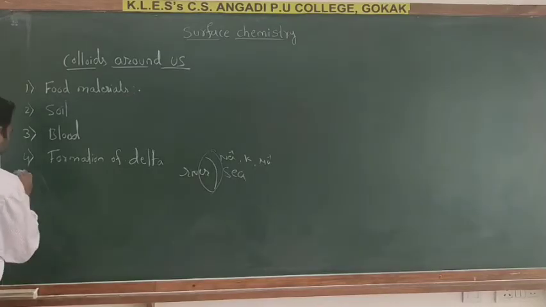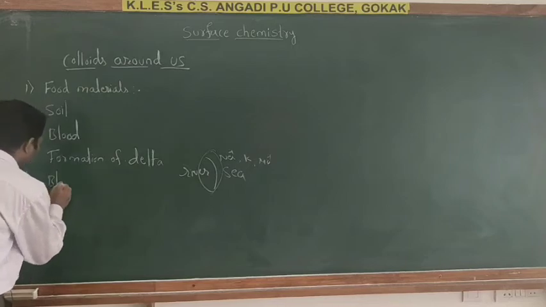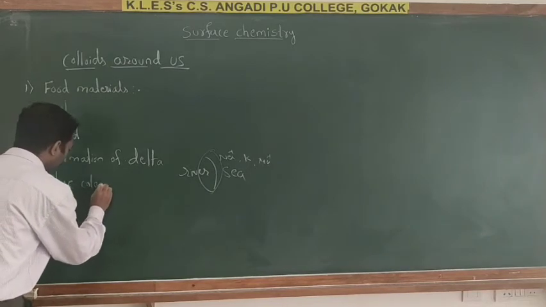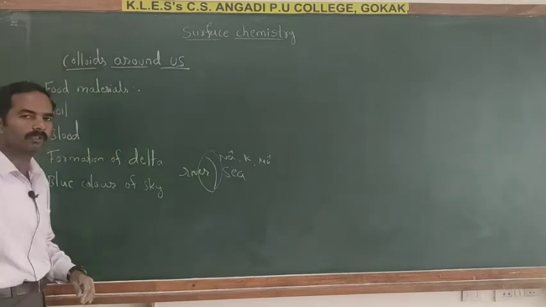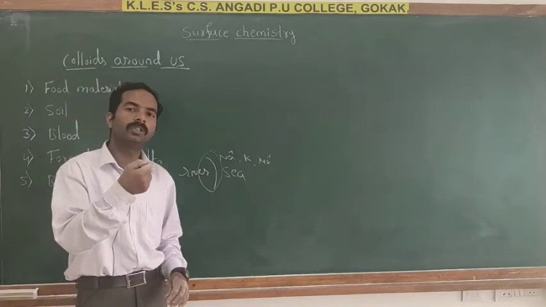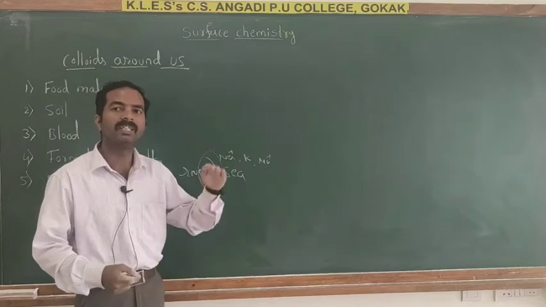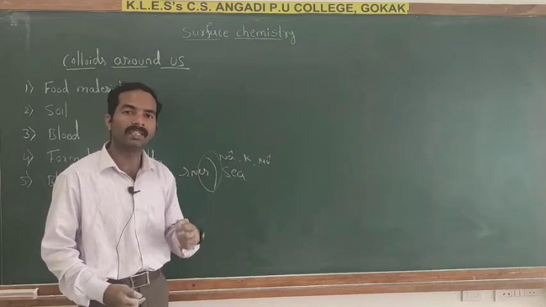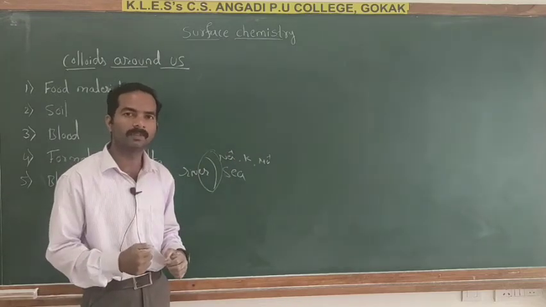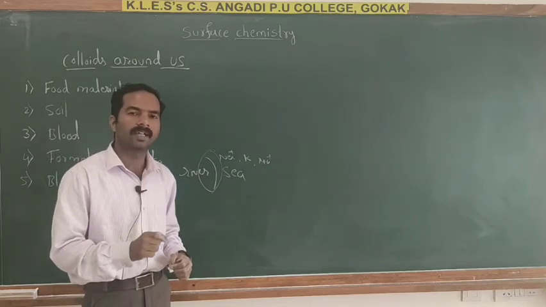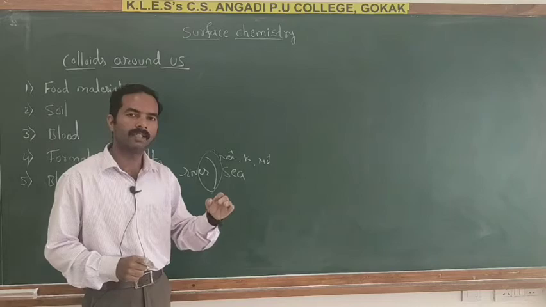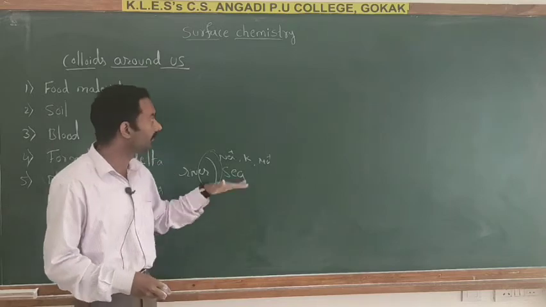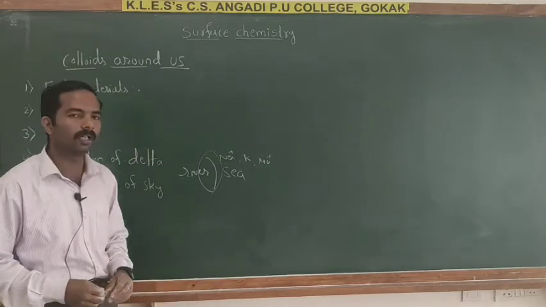Fifth one, blue color of sky. So here the dust particles along with water suspended in air scatter blue light which reaches our eyes. The sky looks blue to us. So this is about the colloids around us.